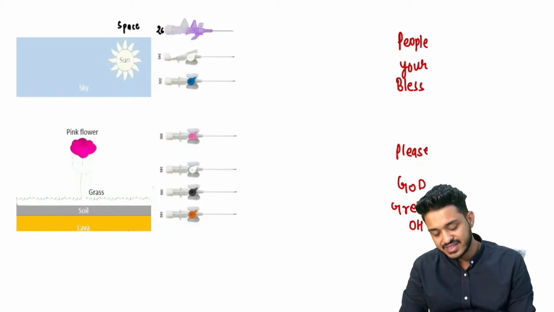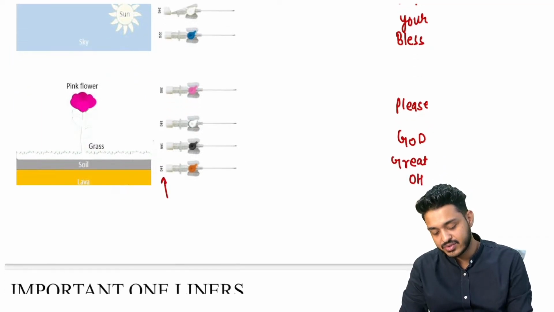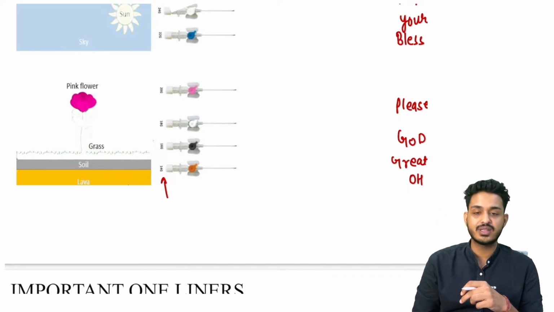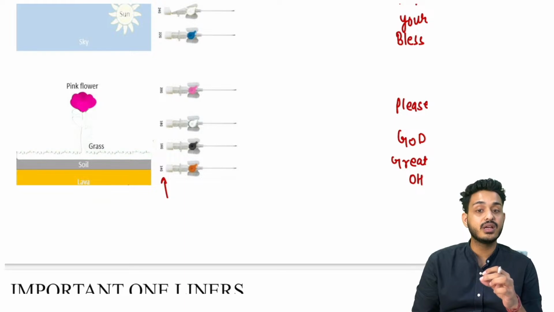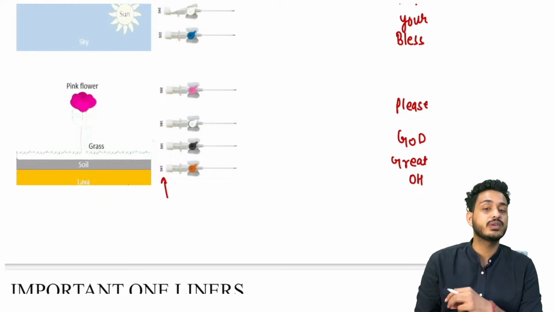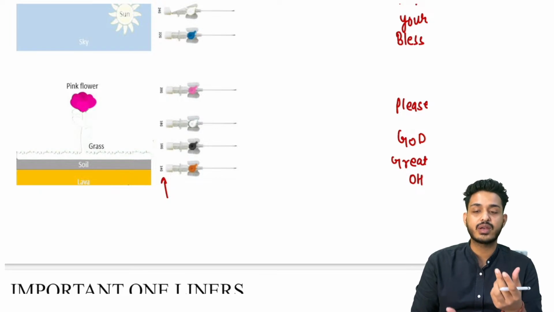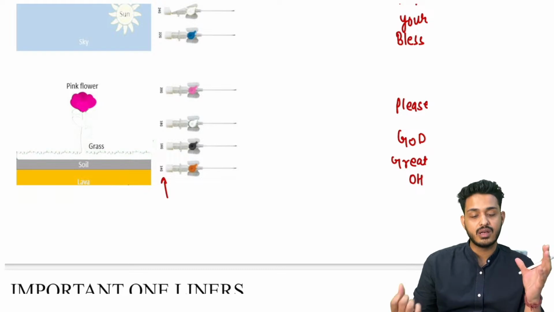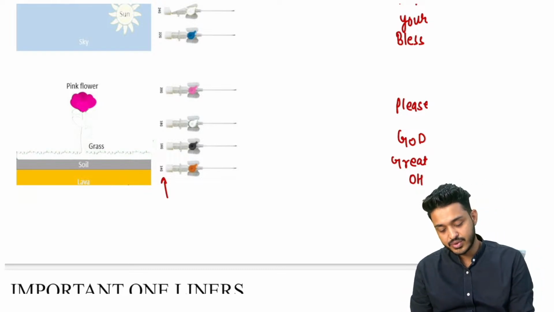So which one is having the greatest diameter? That is going to be your 14 gauge. 14 gauge is the cannula you are going to use in a road traffic accident. You were asking me, right? If someone is having 2 to 3 liters of blood loss, how will you give the blood? You will be inserting two large bore cannulas. That is going to be your 14 gauge cannulas, and you will be giving a lot of fluid to the patient. So that is going to have a capacity.